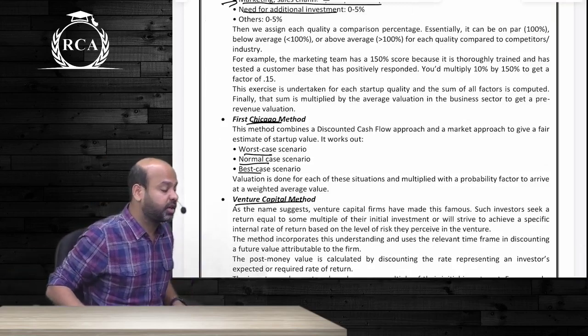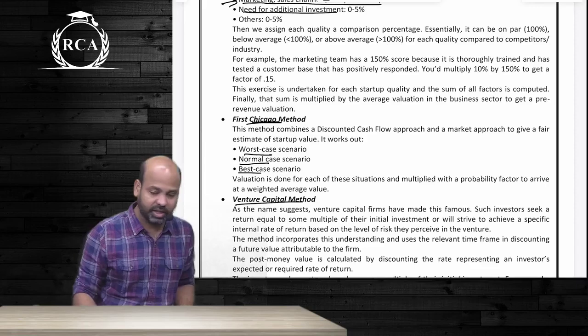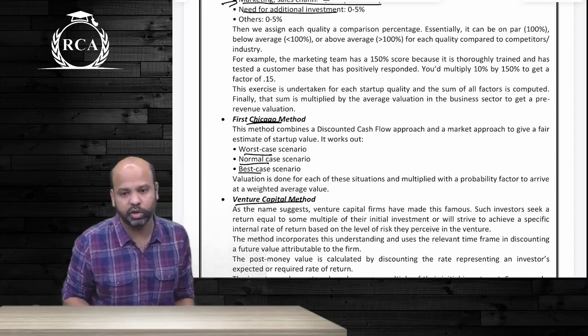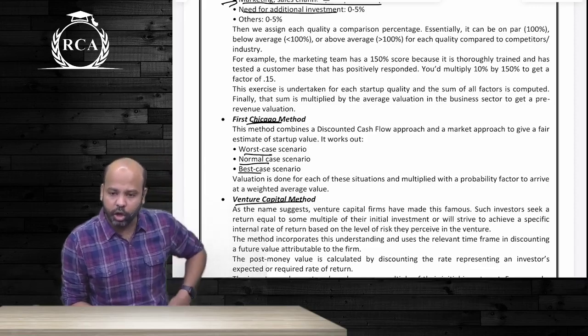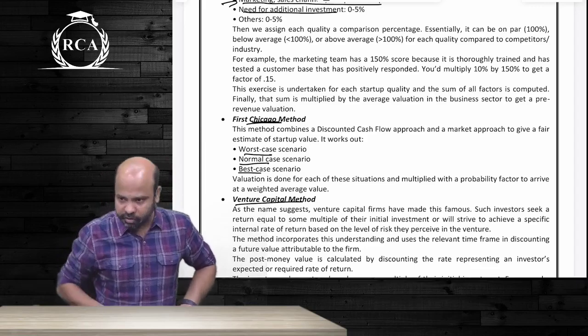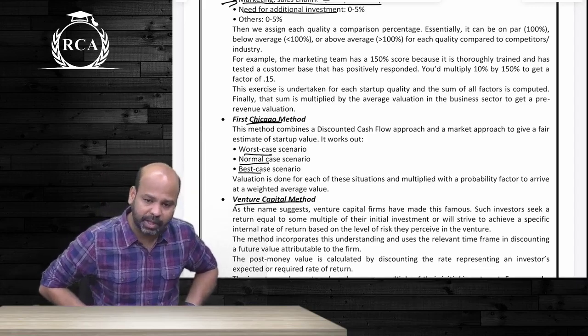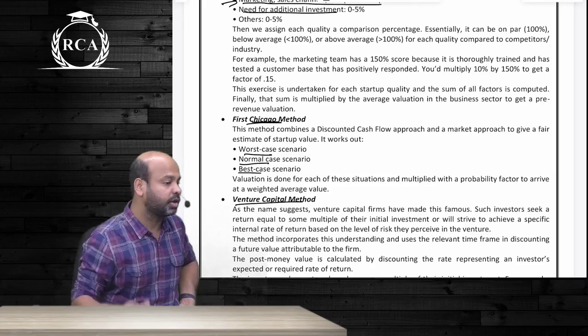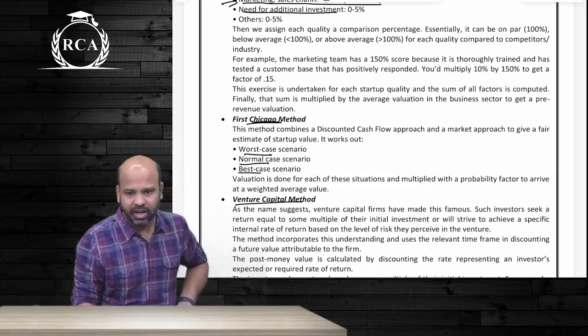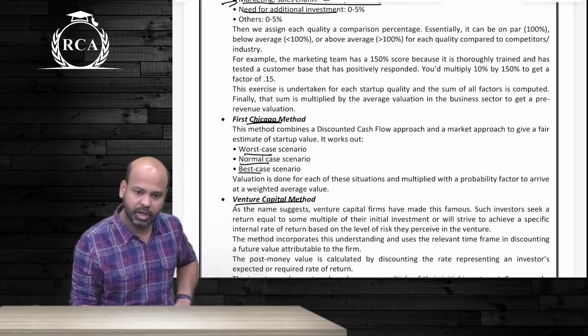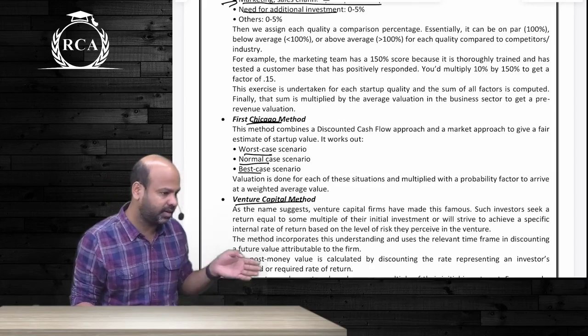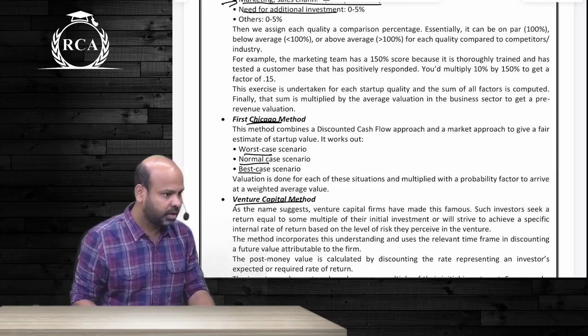As per the First Chicago method, there should be 3 scenarios that you should consider: best case scenario, worst case scenario, and normal scenario. Arrive at the probabilities of each of these scenarios, and then multiply the values under each of these scenarios with the corresponding probabilities. Last one is the venture capital method. Under the venture capital method, it is exactly the same, on the basis of the P multiple. Now clear, guys?